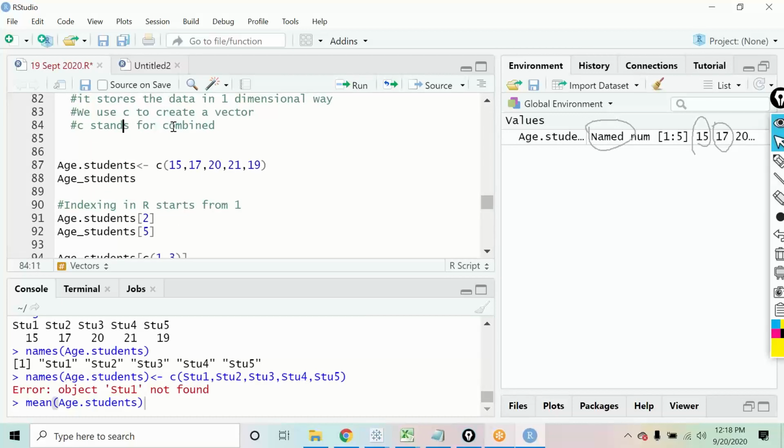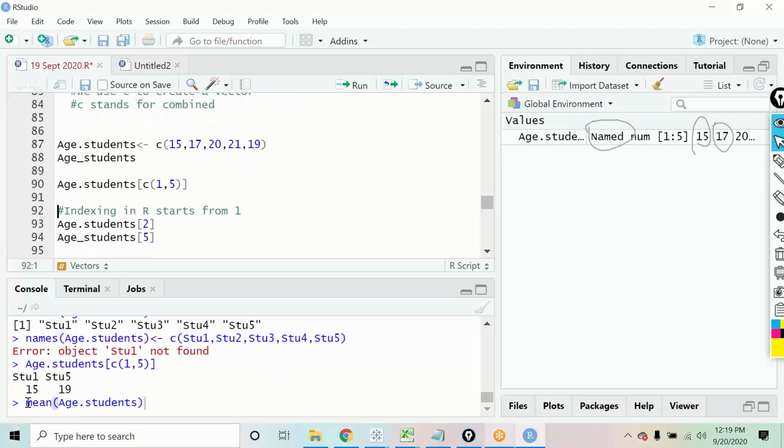Like, sir, if I have written over here, C stands for combined, and we use C to create a vector. So a student vector is like a bucket to store values like 15, 16, 18, 9. So when you have to store multiple values, you will always have to use C over there. For example, if you want to fetch the data of the first and fifth student from age dot students, you will say C, and in the brackets write 1, 5. Now it will give you in the output the data of the first and fifth student. So if I run it, see, the first student is 15 years, the fifth student is 19 years. That is how this is working.